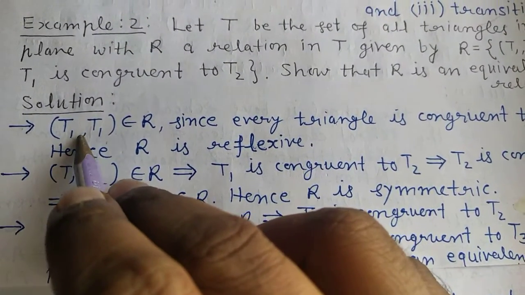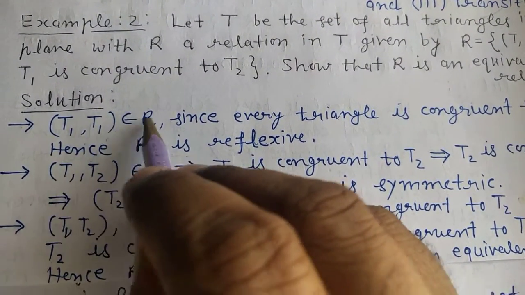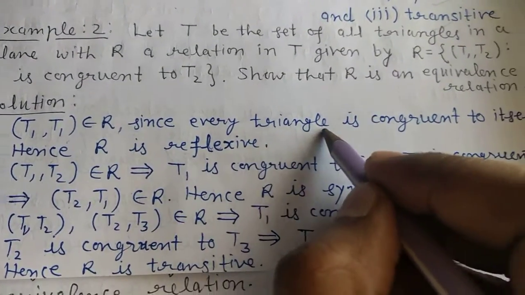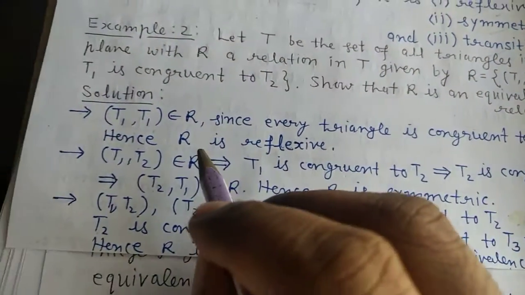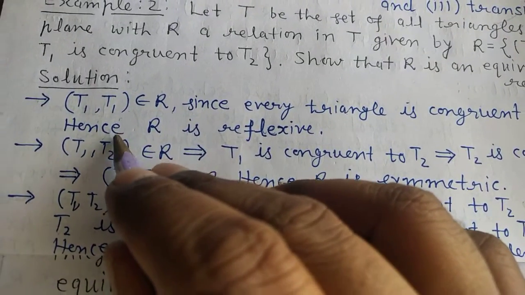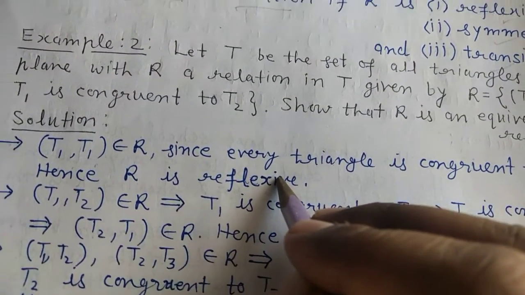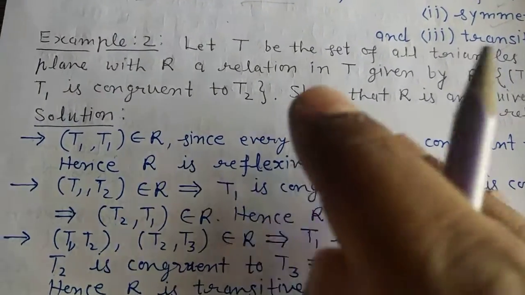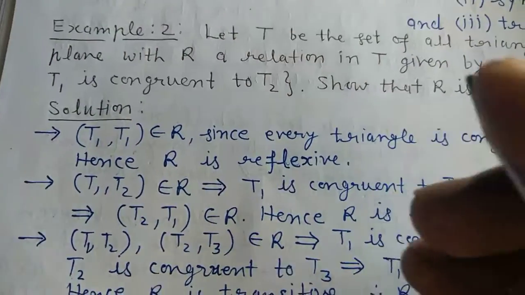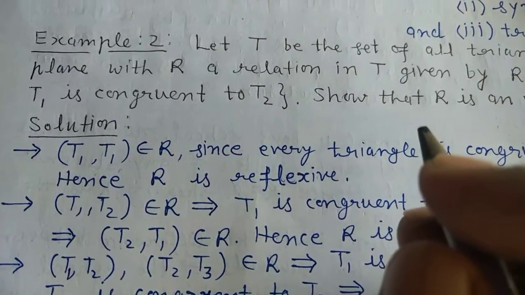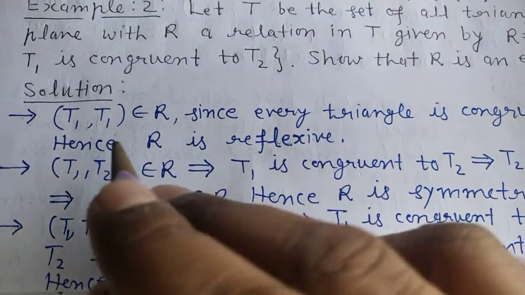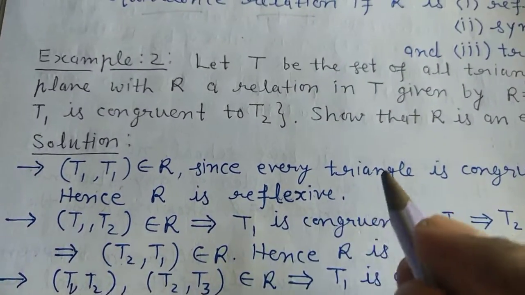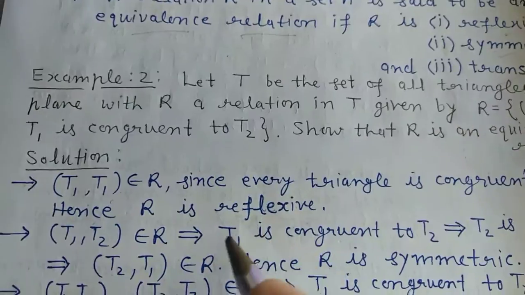So we can write this, (T1, T1) belongs to R. I have taken only one type of triangle, and the triangle is congruent to itself. So you can understand what we can say here now, hence R is reflexive. As the reflexive condition says, one object is related to itself, so we can say R is reflexive. So one condition we have proved, that is reflexive.